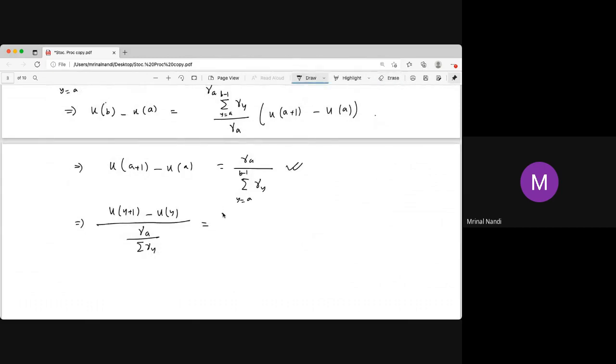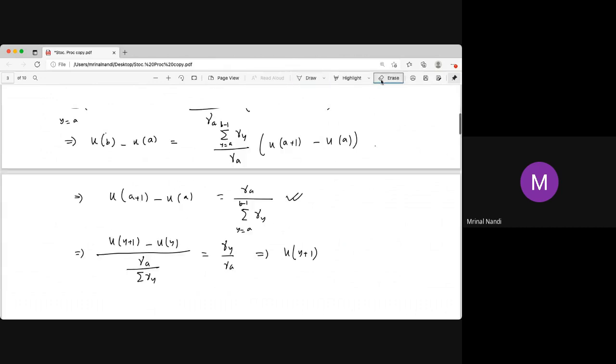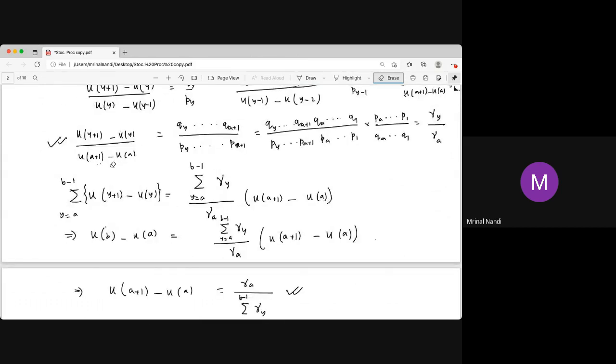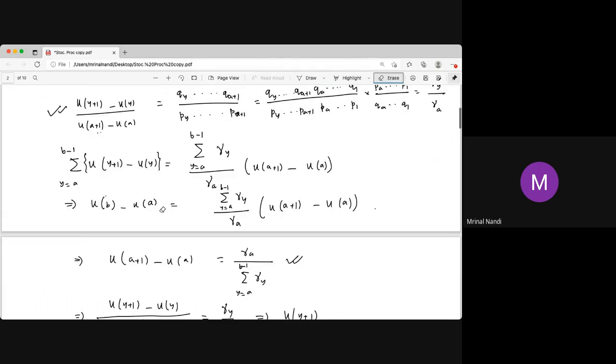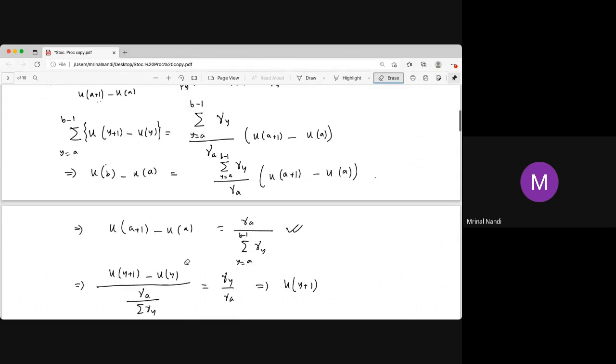So gamma y by gamma a cancel out, and this will give u y plus 1 minus u y. The minus sign will be there. We have u a minus u b.